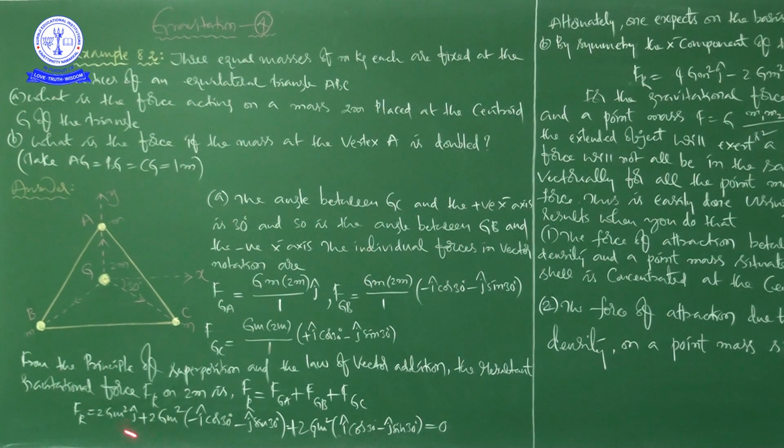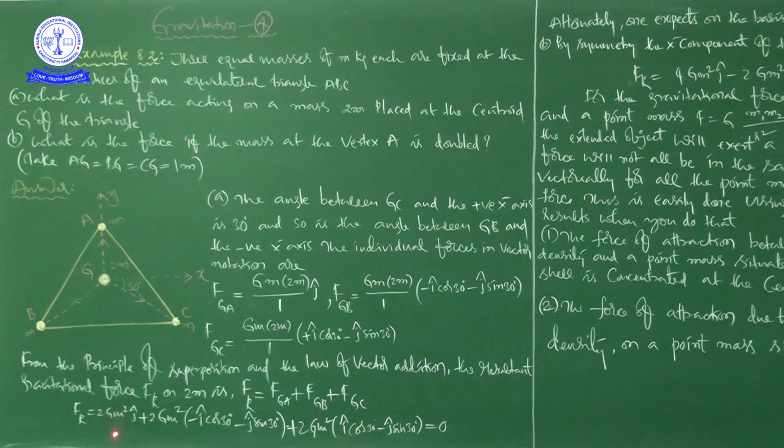Now, from the principle of superposition and the law of vector addition, the resultant gravitational force F_R on 2m is. So, what is the principle of superposition?